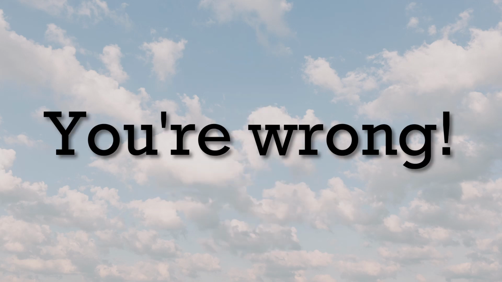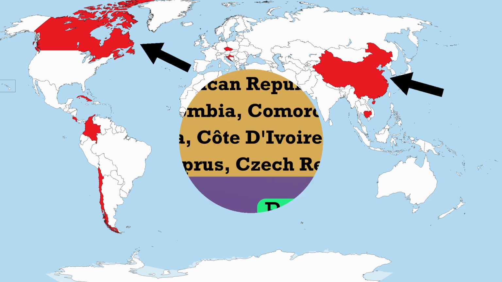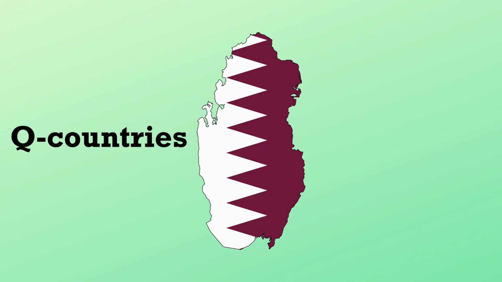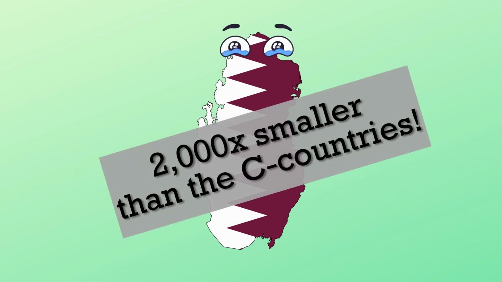Guess which country would be the largest? If you guessed the R countries because of Russia, you're wrong. The C countries are actually bigger, in large part because of Canada and China, and there are also a lot more countries beginning with C than R. The Q countries, in other words Qatar, would be the smallest, more than 2,000 times smaller than the C countries.